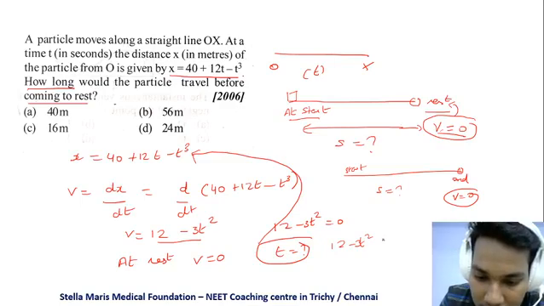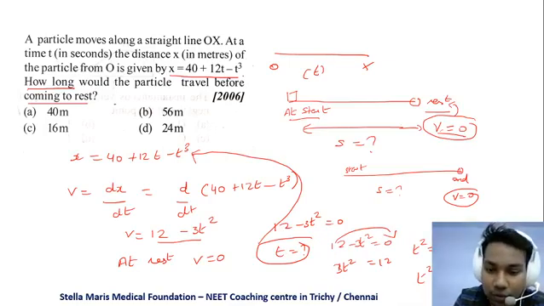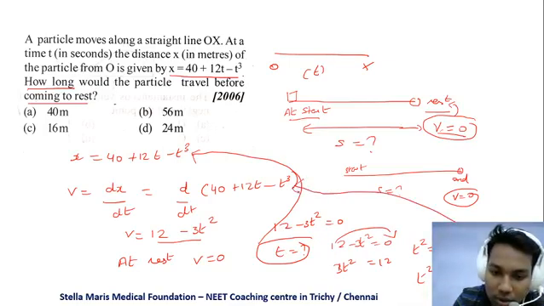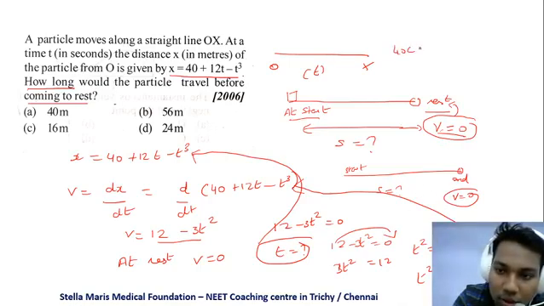That is equal to 0. So 3t squared is equal to 12. I'm just taking this 12 here. So t squared is equal to 12 by 3. So t squared is equal to 4. t is equal to 2. So if you substitute this t into this equation, 40 plus 12 into 2 minus 2 cube, that is 40 plus 24 minus 8, it will give 56 meters.